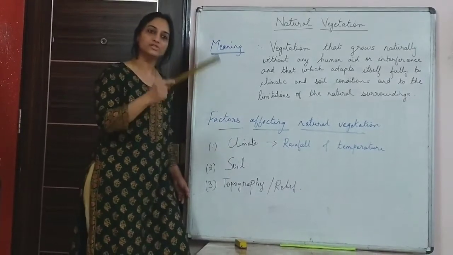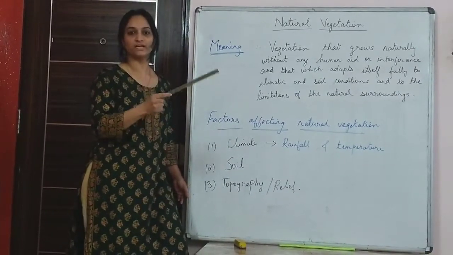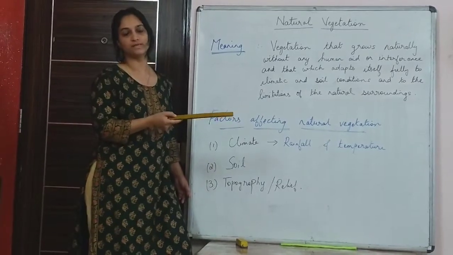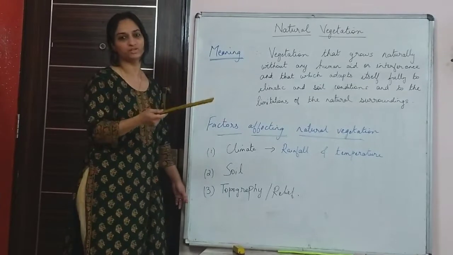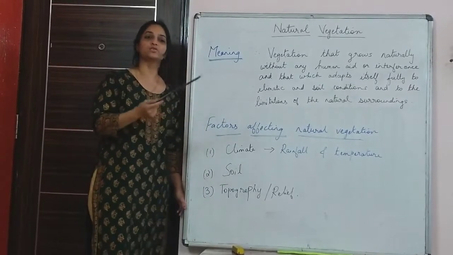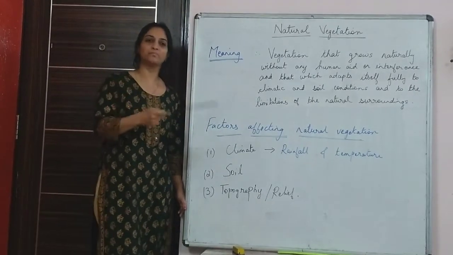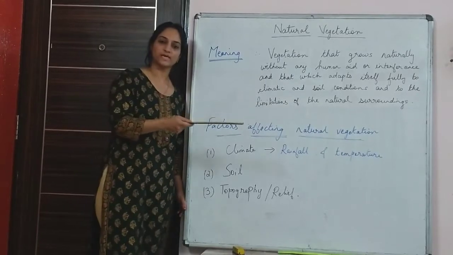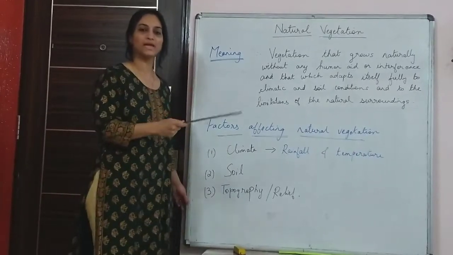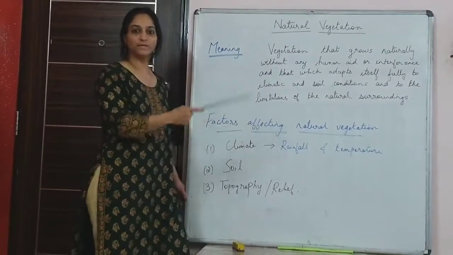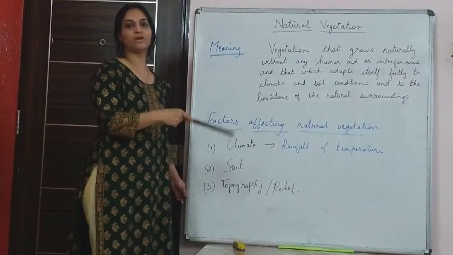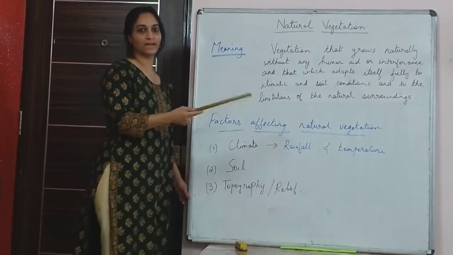Only the outer ranges, also called the Shivalik range, see deforestation. The Thar Desert is not exploited because of its extreme temperature. The Sundarbans are impenetrable because of the dense forest. So there are certain places where exploitation of natural vegetation has not taken place because of inaccessibility or extreme climatic conditions.